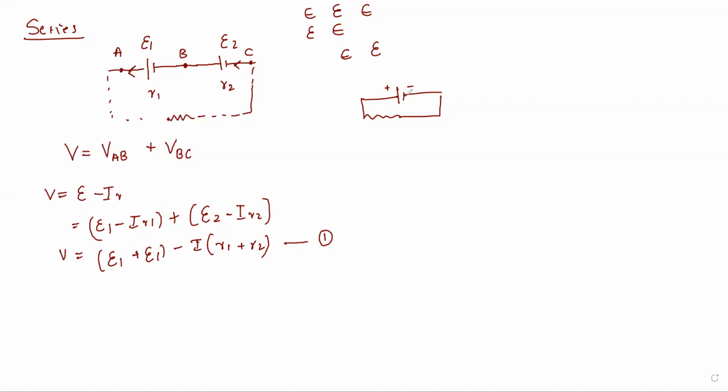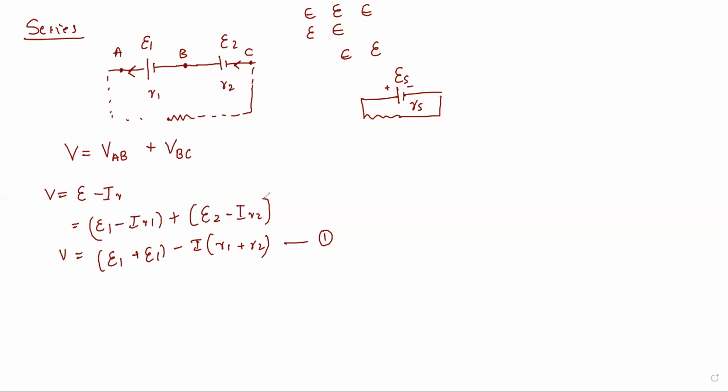So I replace these two cells with the equivalent cell and call it ES, and its internal resistance is RS. The EMF is ES and the internal resistance is RS.